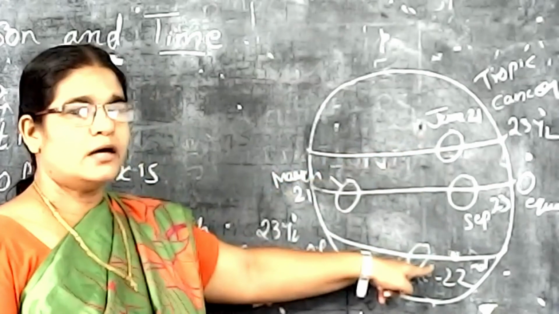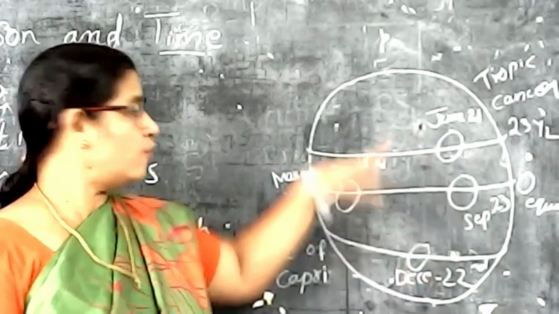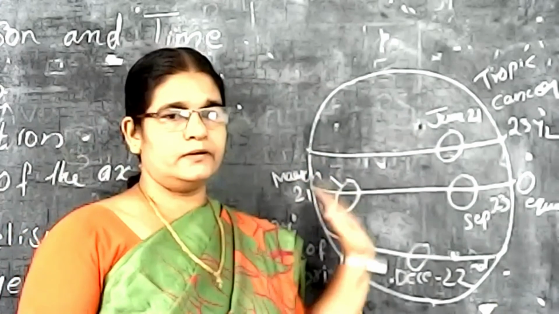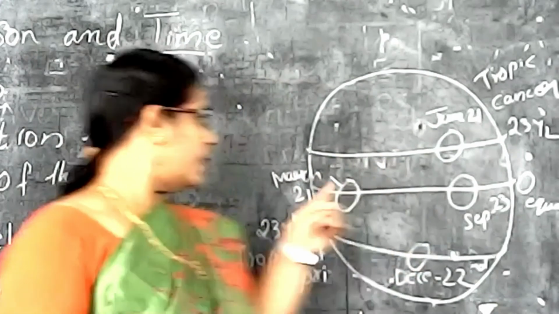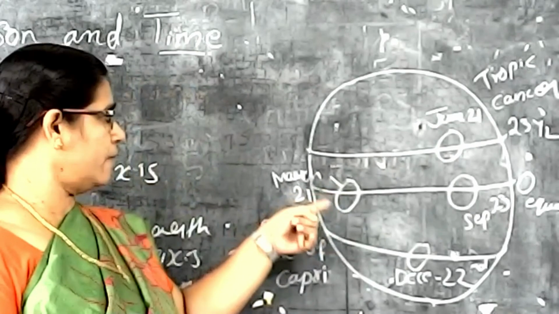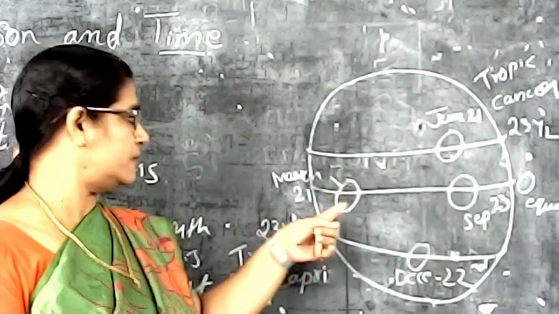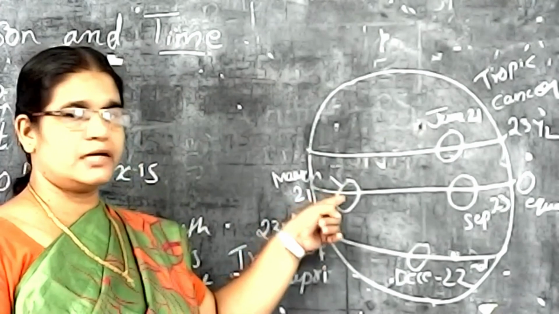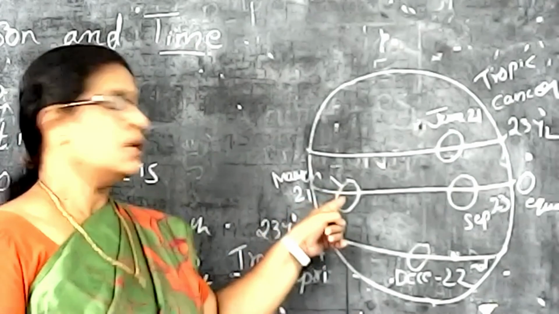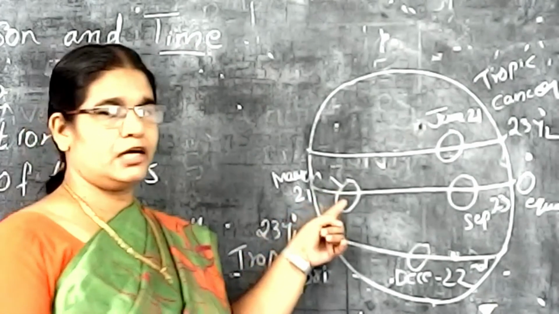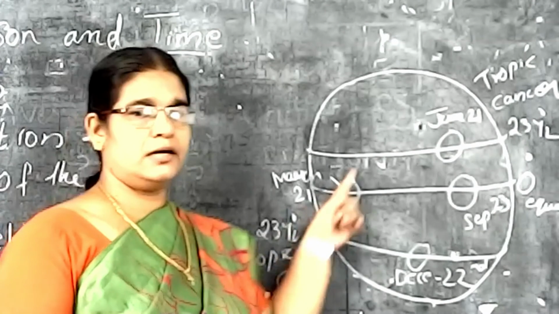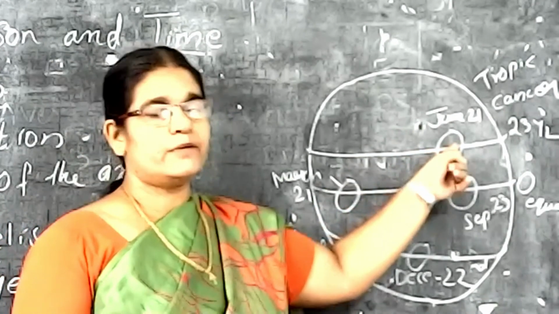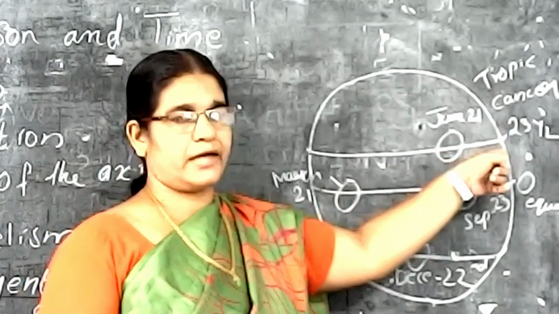So during the moving time, the position of the sun is at different places, isn't it? Then considering the month of March, the position of the sun is over the equator, isn't it? Then after that, March, April, May, June, and in June, on June 21st, the position of the sun is in the Tropic of Cancer.